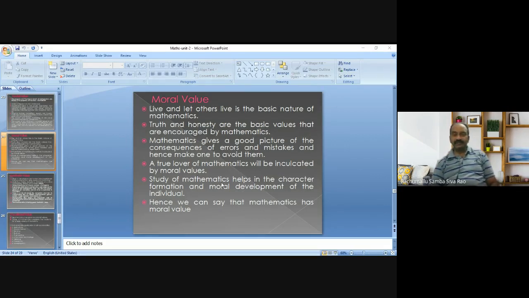The study of mathematics helps in the character formation and moral development of the individual. Automatically, the study of mathematics helps to build a good character.